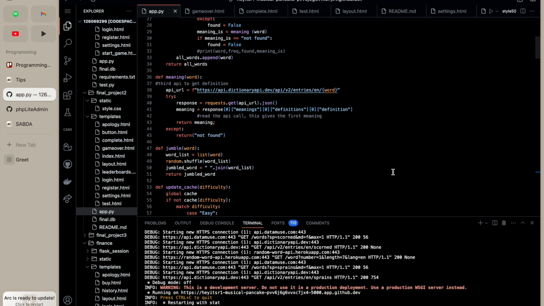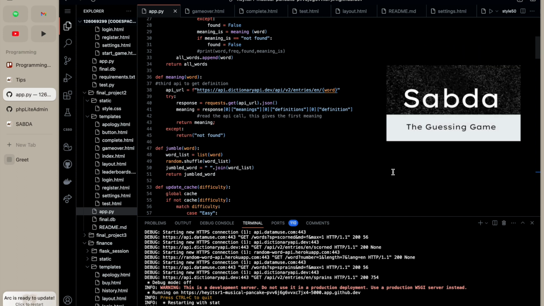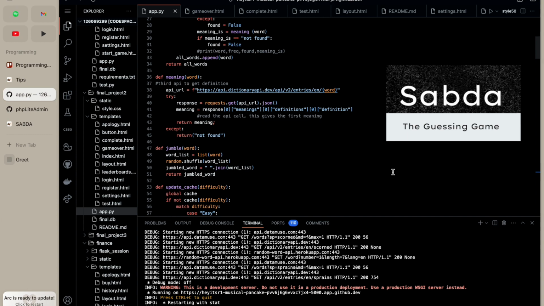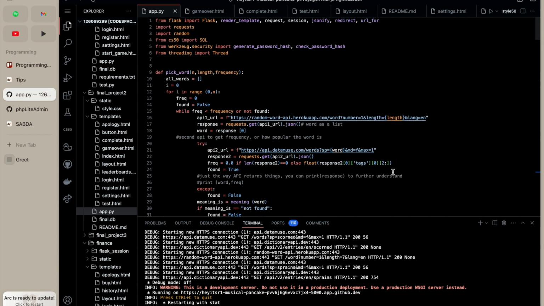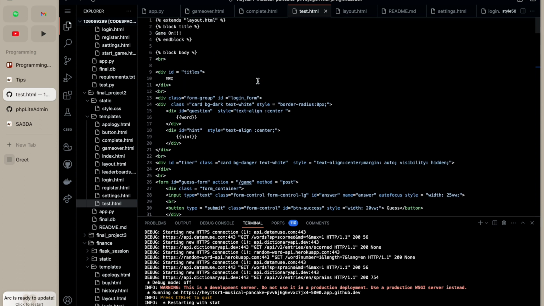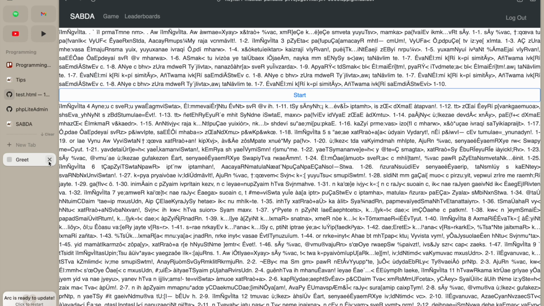Everyone, this is my final project for CS50. It's called SABDA and it's a web-based word guessing game made using Python, JavaScript, Flask, HTML, CSS, and Bootstrap. So here's the app.py, which does most of the heavy lifting, and here's the tested HTML where the gameplay actually happens. So let me show you off.